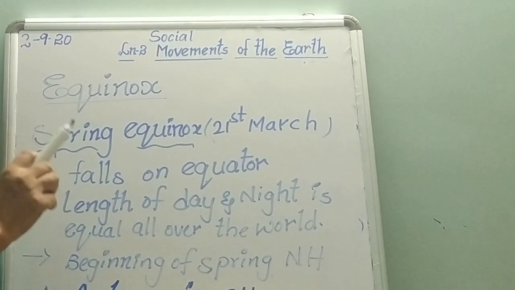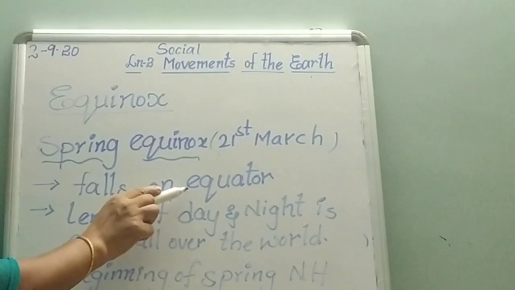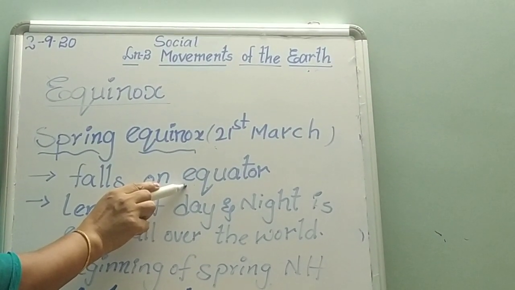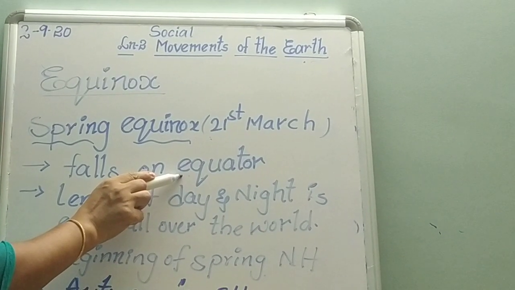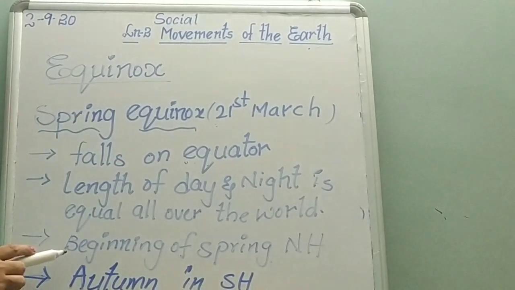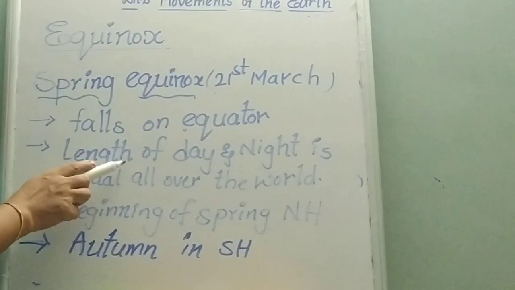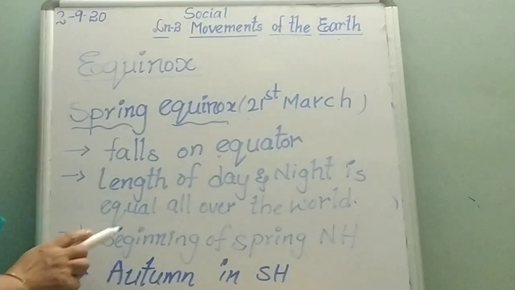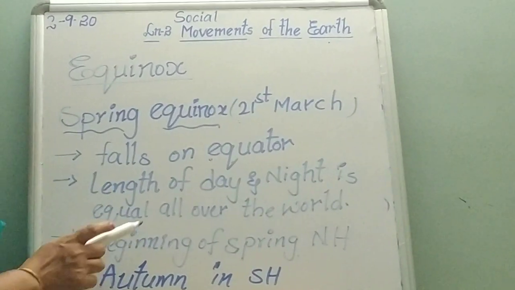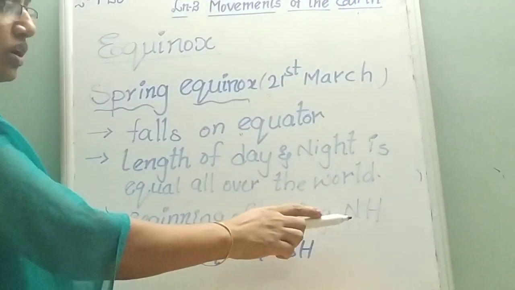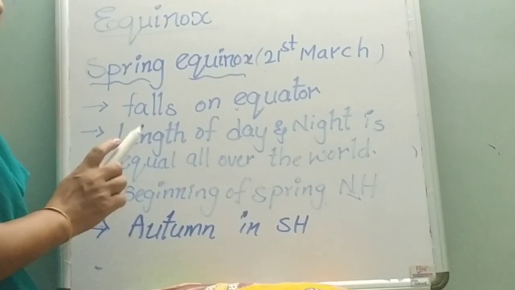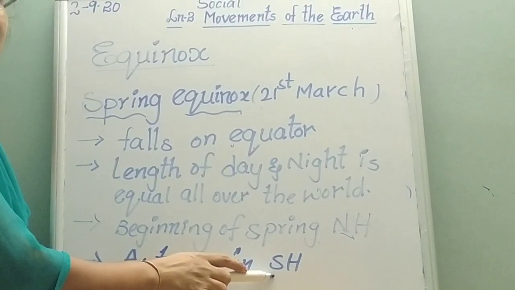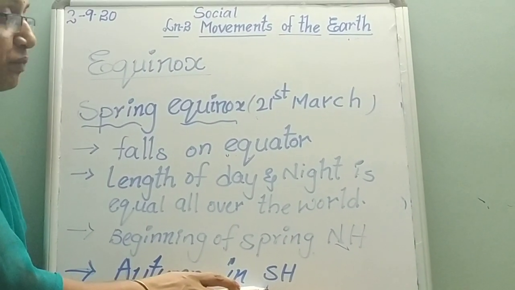Why? Because on that day the sun rays fall directly on the equator, which divides the earth into two hemispheres, the northern hemisphere and the southern hemisphere. Okay children, so when day and night are equal all over the world, this is the indication or beginning of the spring season in the northern hemisphere, and the same day is the beginning of autumn season in the southern hemisphere. Okay, is it clear?